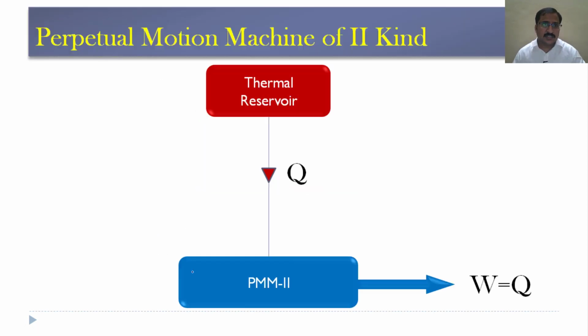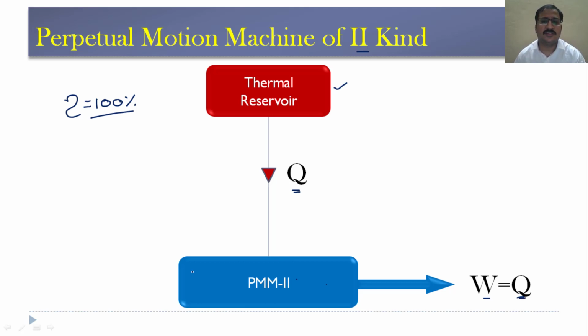Now if a machine such exists which can produce 100% output or 100% efficiency, then such a machine we call it as perpetual motion machine of second kind. So this perpetual motion machine of second kind extracts heat from a thermal reservoir which is a higher temperature body. Let us say Q is the amount of heat extracted by this PMM2, and this machine produces work output equivalent to that of energy supplied.